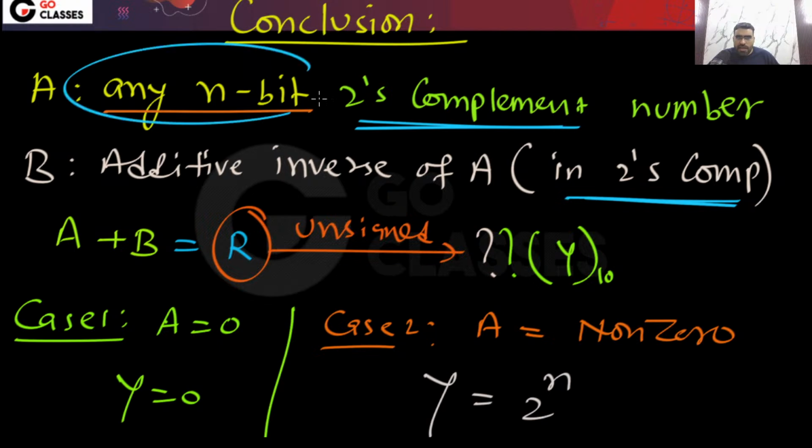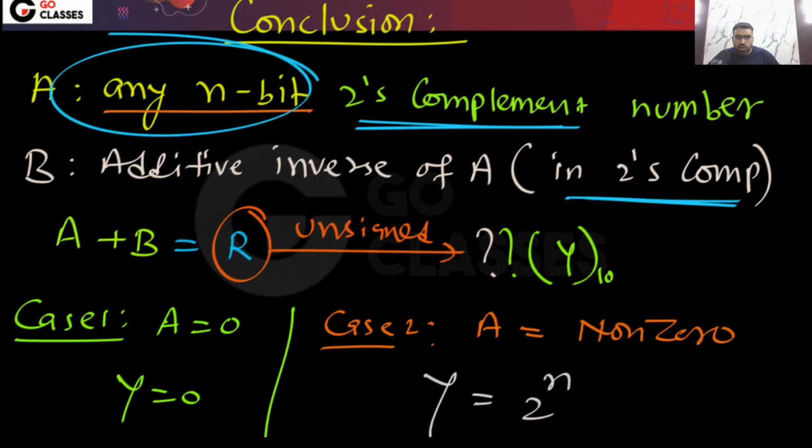You can take any n bit number, any n bit 2's complement number. If you add this number to its additive inverse, then remember, always your answer will be 2 power n. So this interesting property is there.